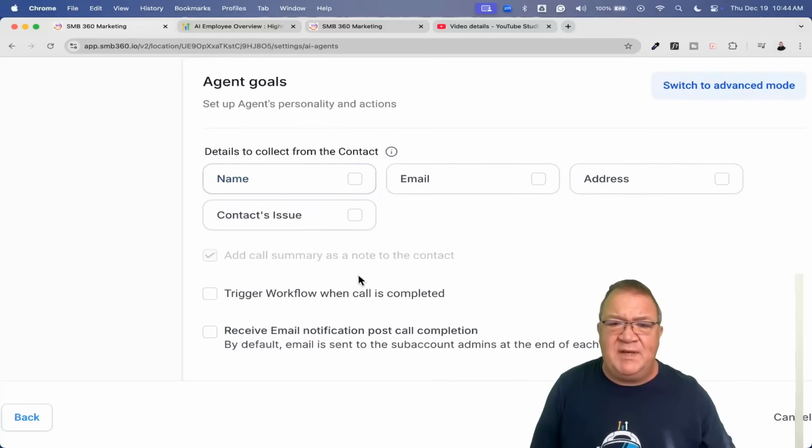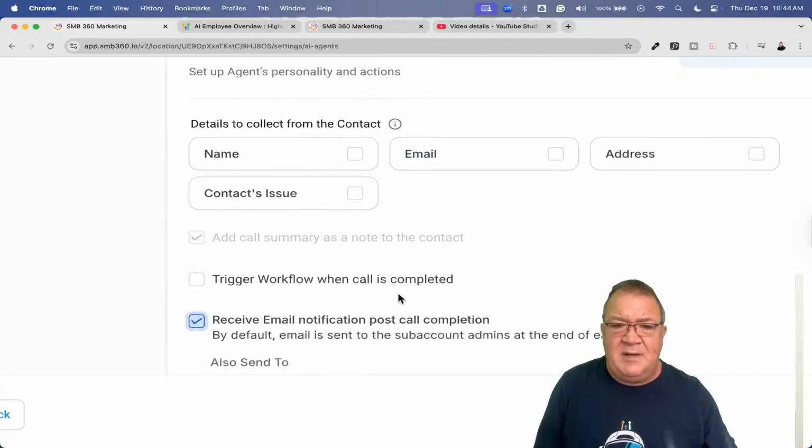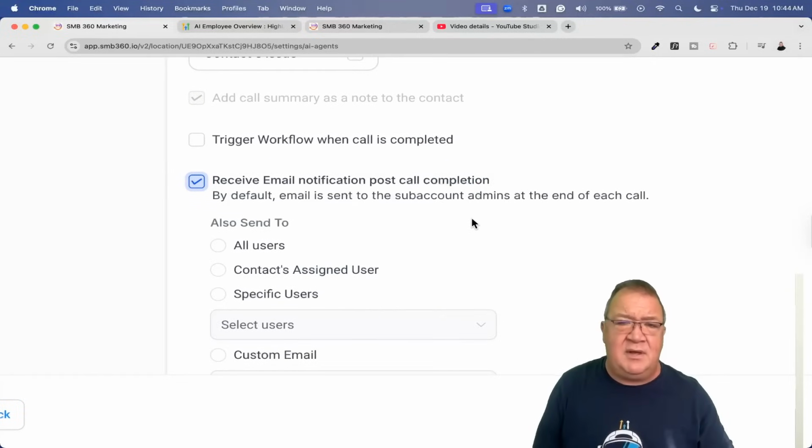So some of the other cool things you can do here is once the call gets completed, you can simply trigger a workflow. If you want to have a workflow that lets people know or just notifies the team whenever calls are made, that right there can be made. I'm going to blow this up just a little bit more, not as much as before. By default, if you take a look here, all of the admins that are on the sub account, now this right here can be annoying for this one here. The email is sent to all sub account admins at the end of each call.